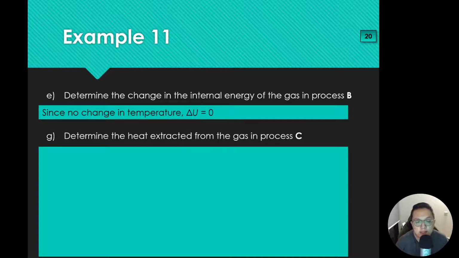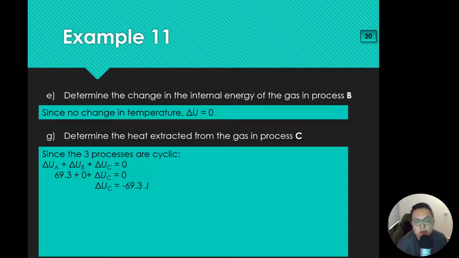Next, determine the heat extracted from the gas in process C. Since the three processes are cyclic, I can add up the delta U's and it should give me 0. I already know the delta U for A, and delta U for B is 0 as well, so I just need to find delta U for C. This is negative 69.3 joules.